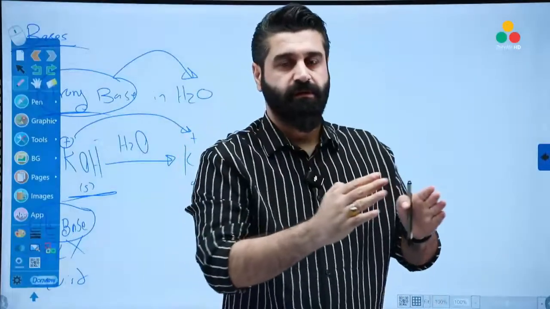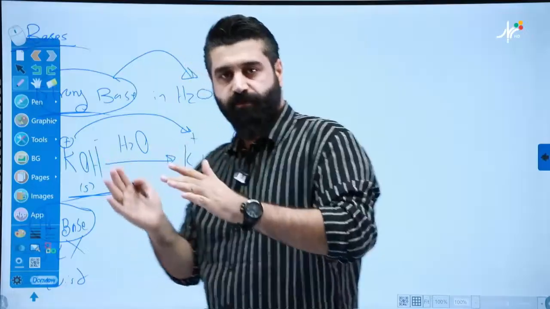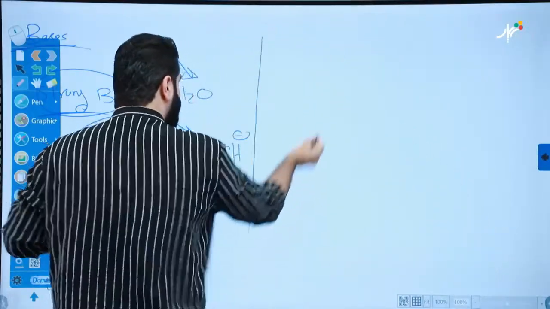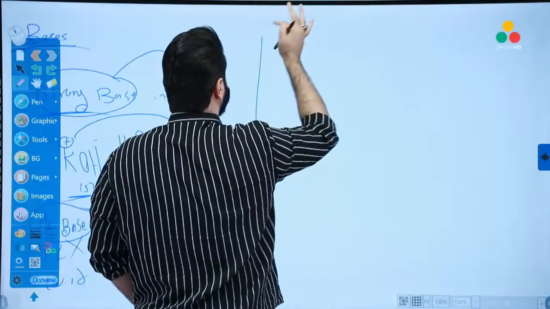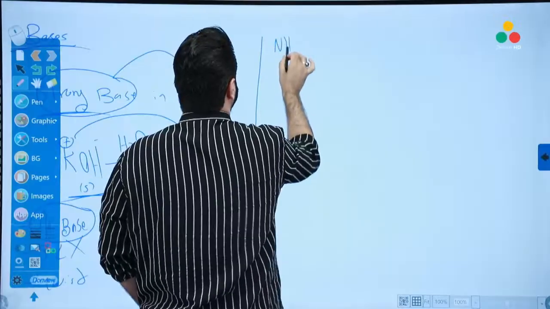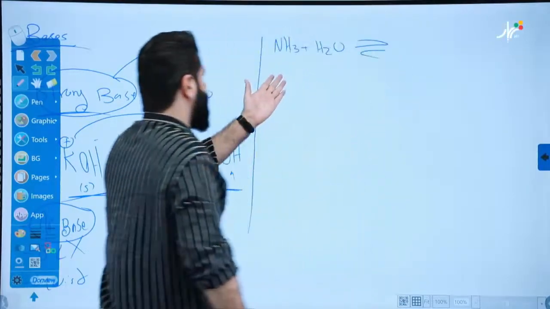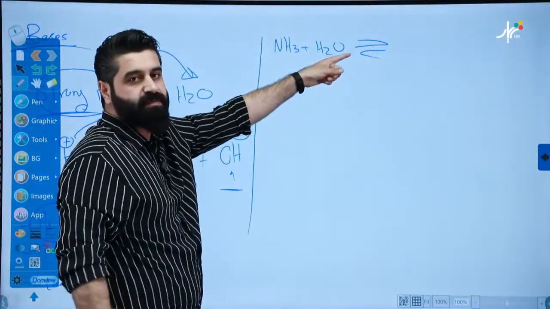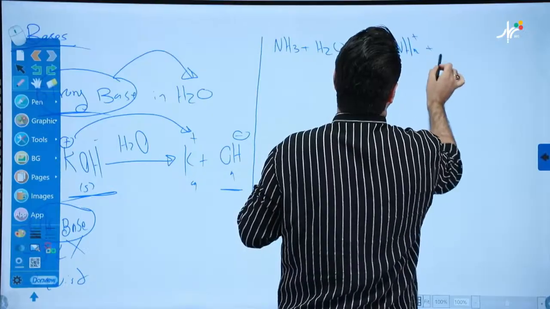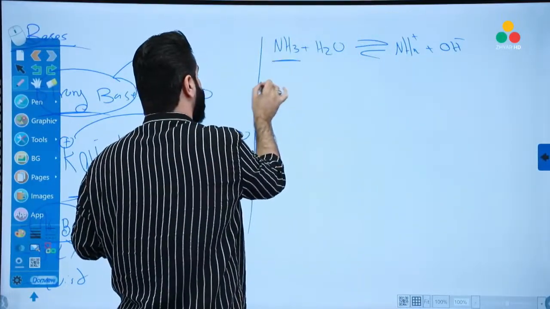Strong base in water is just an Arrhenius base. It's not a Brønsted-Lowry base and Lewis base. It's time for what? Weak base in water. Let's see. Weak bases, as you know, we have three weak bases. For now, I'll take one of them as an example, ammonia, NH3, plus H2O to form, because it's a weak base, so the reversible arrow must be used. To form NH4+ plus what? Plus OH-. Very good. Start from the weak base molecule.